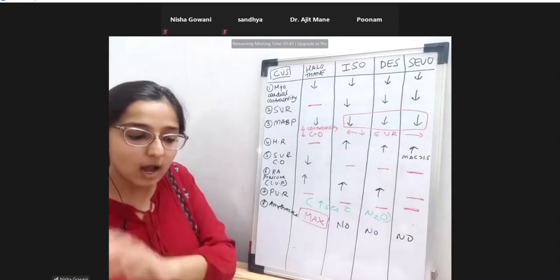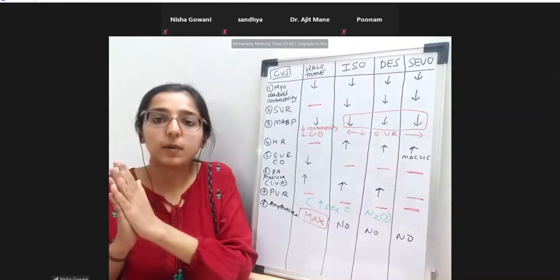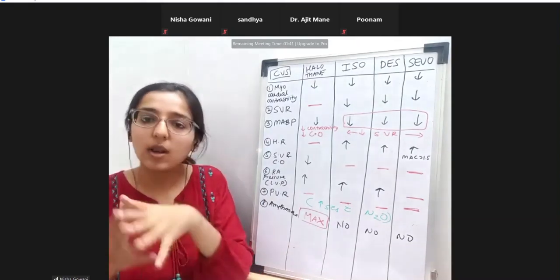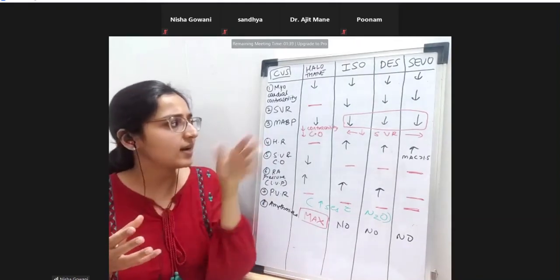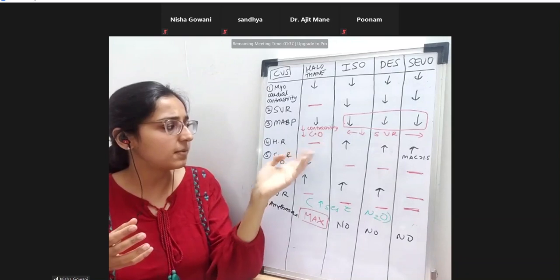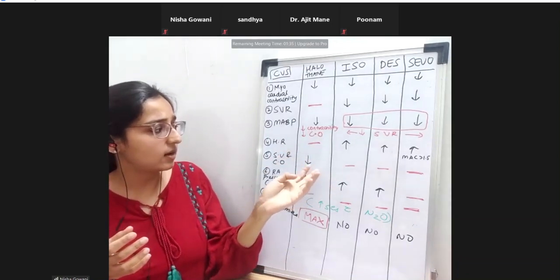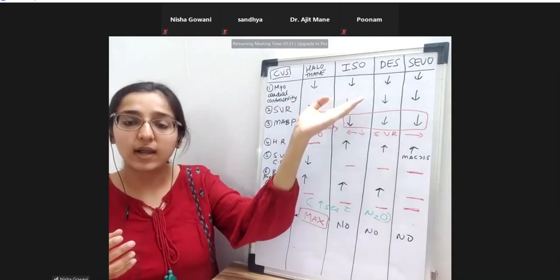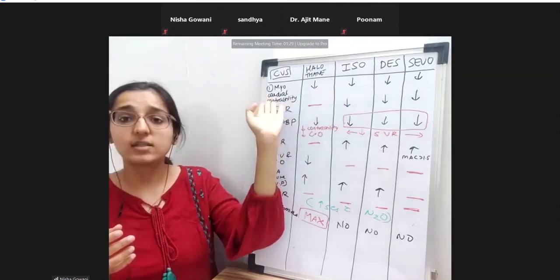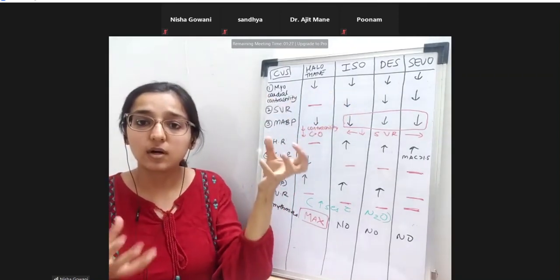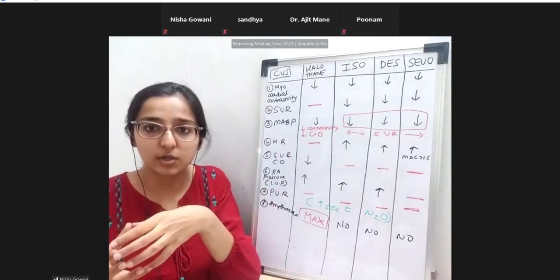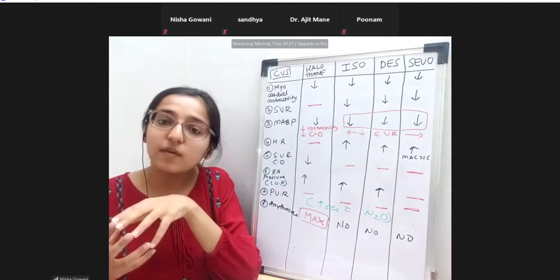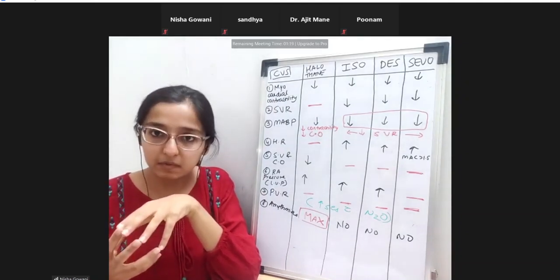Okay. Now we need to understand about cardioprotective property. So all of these actually, if you go to see, they all have got some amount of cardioprotective property, right? Somewhere they are reducing the mean BP, somewhere they are having a decrease in the systemic vascular resistance, decrease in the myocardial contractility, most important. Decrease in the myocardial contractility, which means what? The work done by the heart is actually reduced, right? So it reduces the workload of the heart, right? So therefore, all of these have got some cardioprotective property.